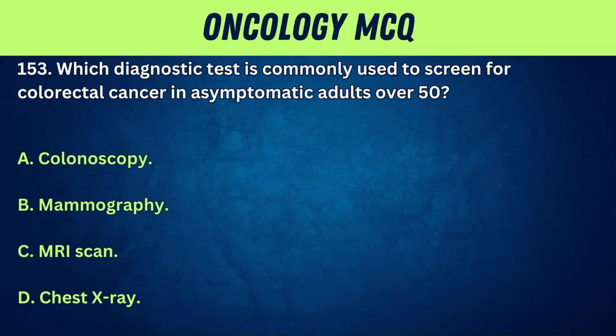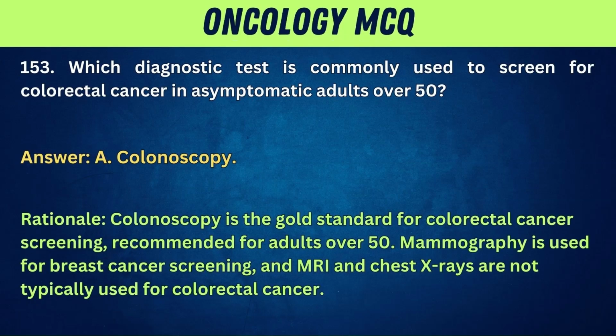153. Which diagnostic test is commonly used to screen for colorectal cancer in asymptomatic adults over 50? A. Colonoscopy. B. Mammography. C. MRI scan. D. Chest X-ray. Answer: A. Colonoscopy. Rationale: colonoscopy is the gold standard for colorectal cancer screening, recommended for adults over 50. Mammography is used for breast cancer screening, and MRI and chest X-rays are not typically used for colorectal cancer.